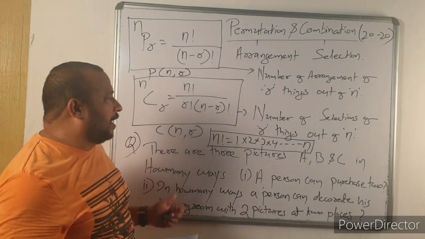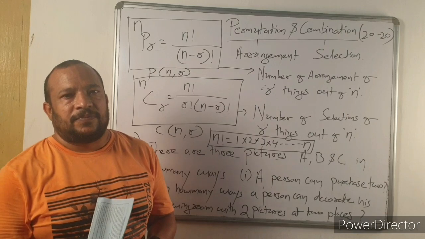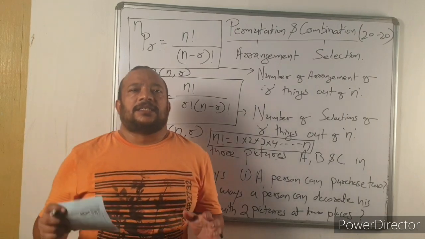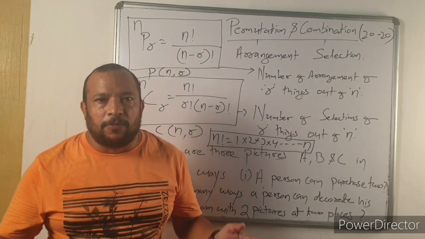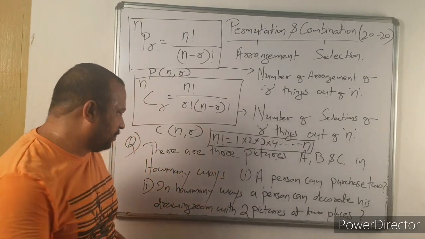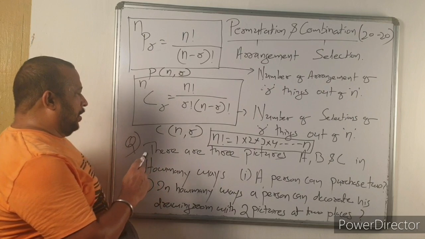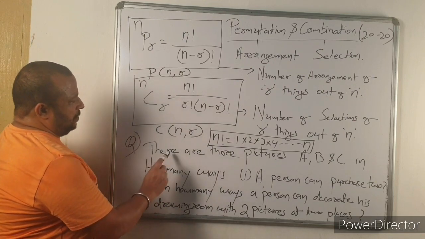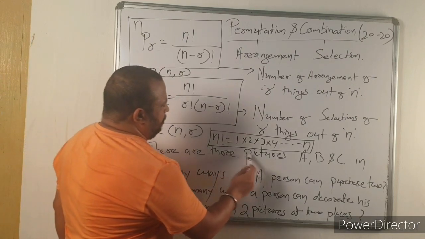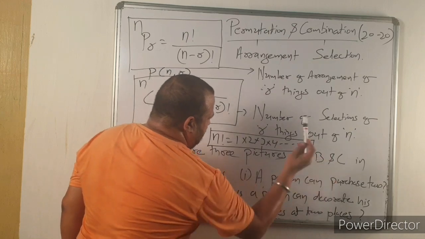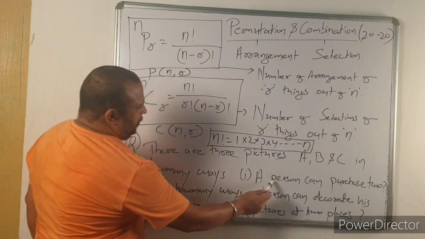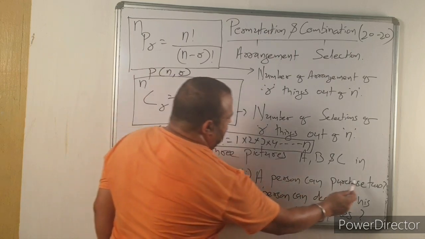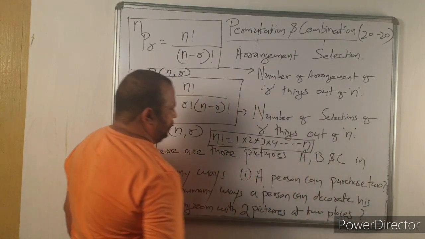Now, let us discuss a fittest question to distinguish between permutation and combination. The question is, there are 3 pictures A, B and C. In how many ways can a person purchase 2 pictures?